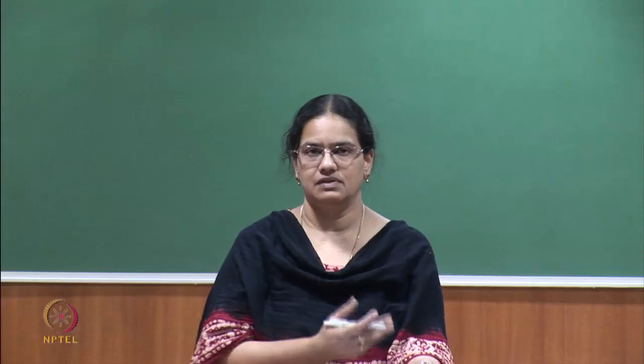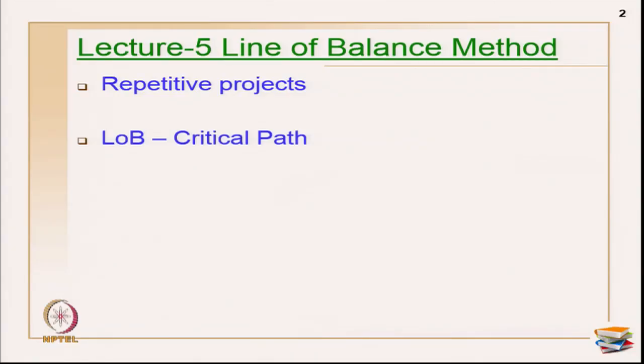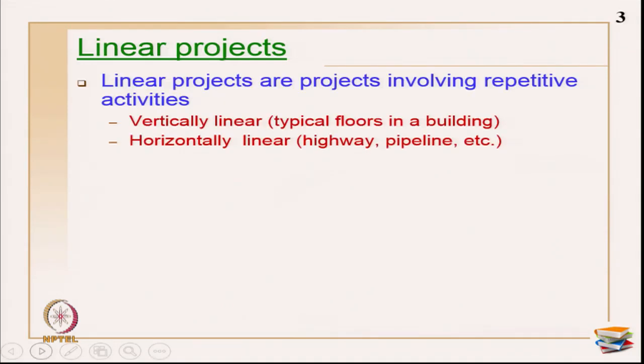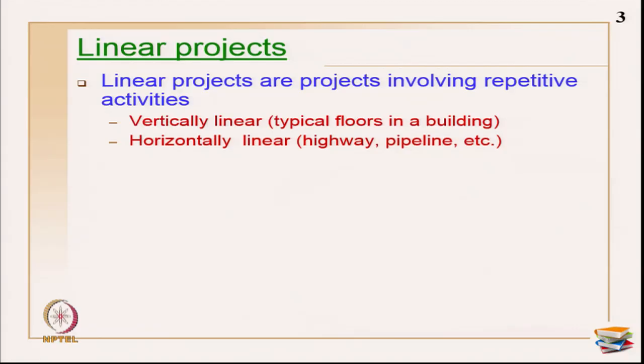Before that, we will have a short introduction on what these repetitive projects or linear projects are all about. Linear projects are projects involving repetitive activities. They can be vertically or horizontally repetitive in nature. Vertical repetitions, primarily, are not linear, for example, typical floors in a building. Horizontal repetitions can be highway projects, pipeline projects and so on.